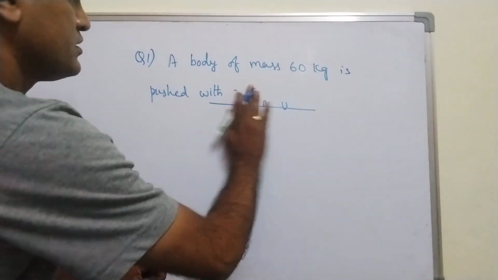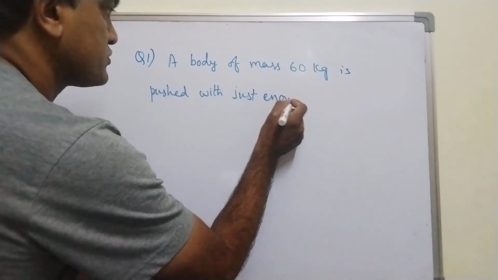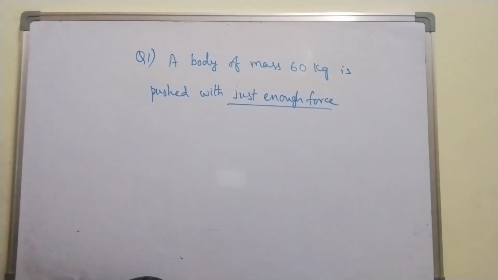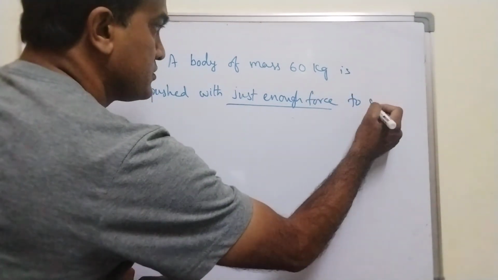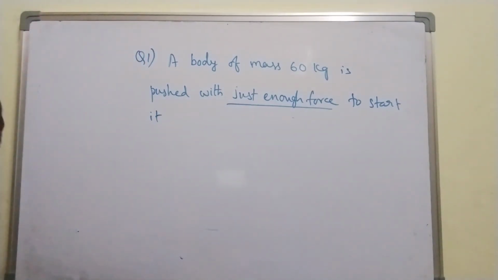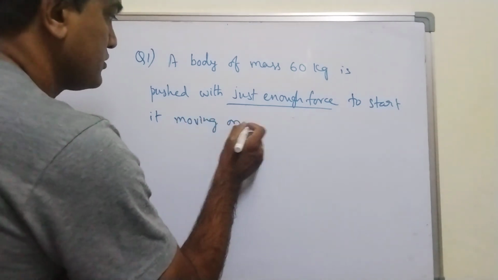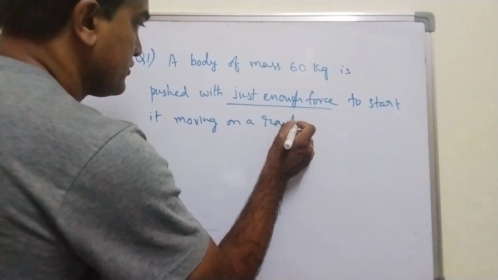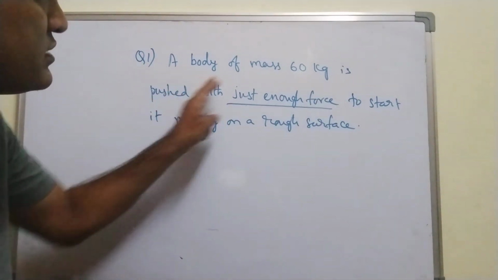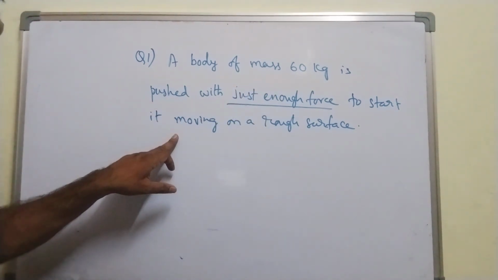Or I can say with just enough force, just enough force, okay? To start it moving on a rough surface. Try to understand.